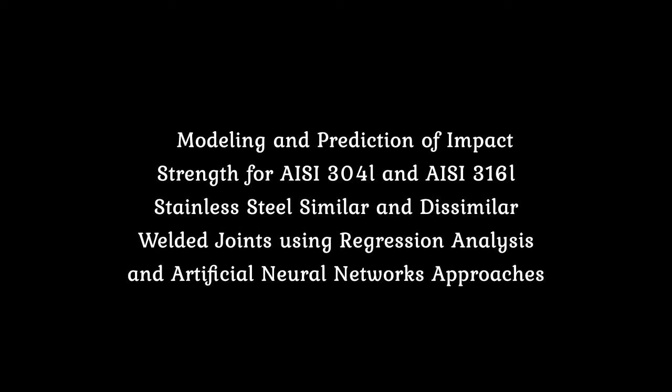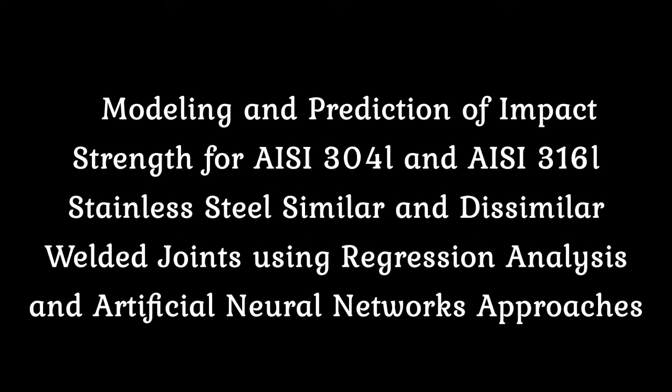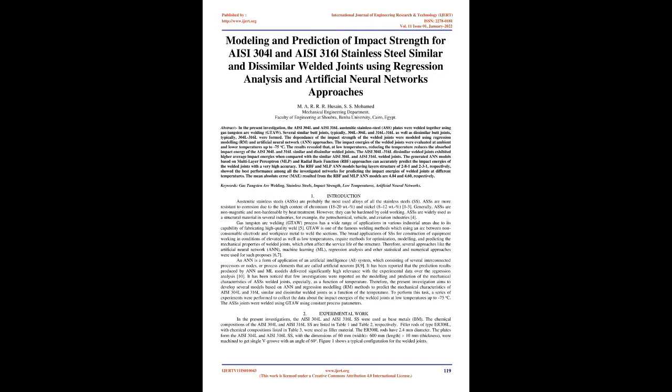Modeling and prediction of impact strength for AISI 304L and AISI 316L stainless steel similar and dissimilar welded joints using regression analysis and artificial neural networks approaches. Abstract: in the present investigation, the AISI 304L and AISI 316L austenitic stainless steel (AS) plates were welded together using